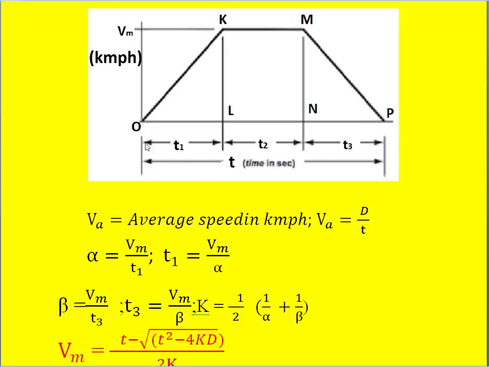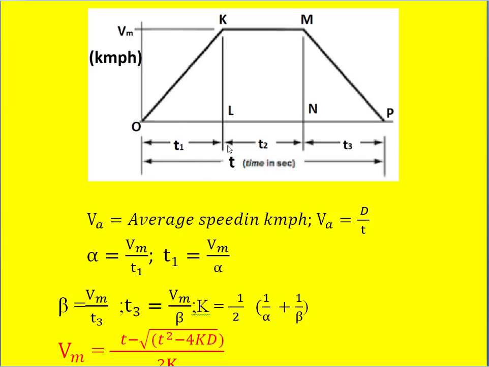Similarly, during T2, distance covered is D2, and distance in the time period T3 is called D3. To get this D1, D2 or D3, we have to calculate the respective curve area.